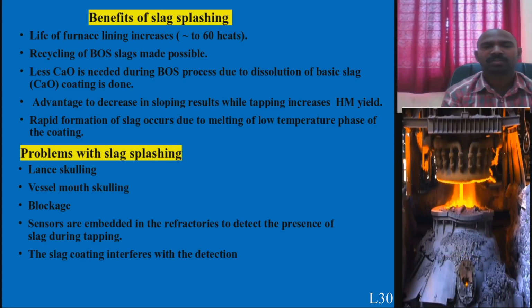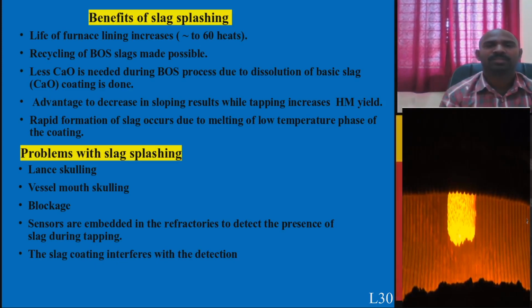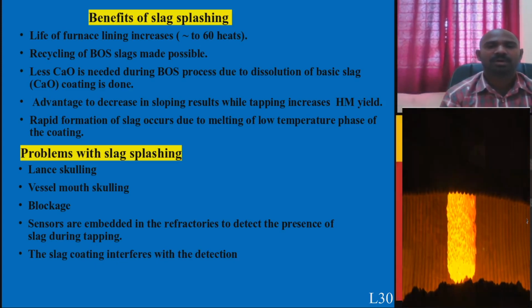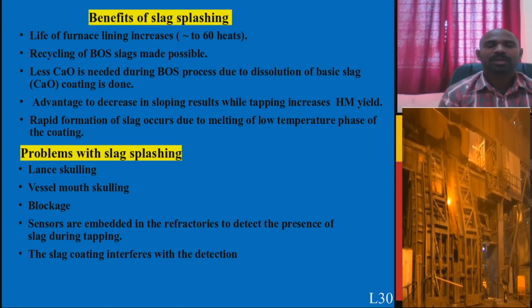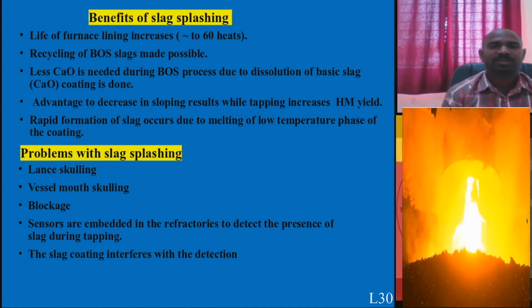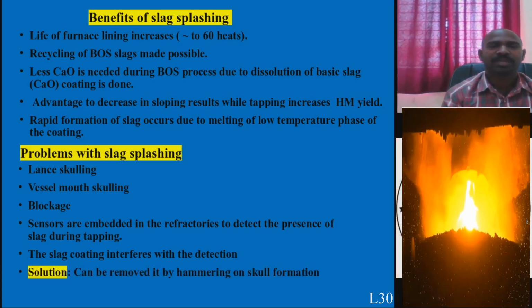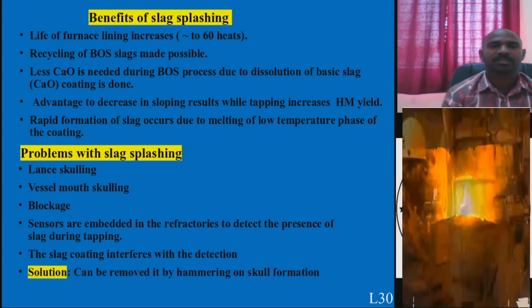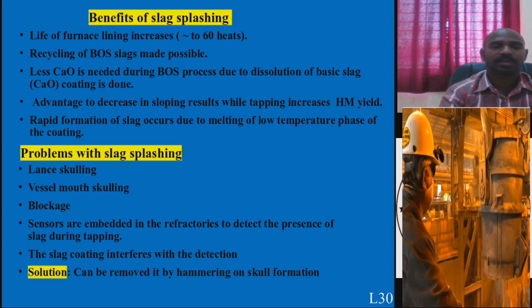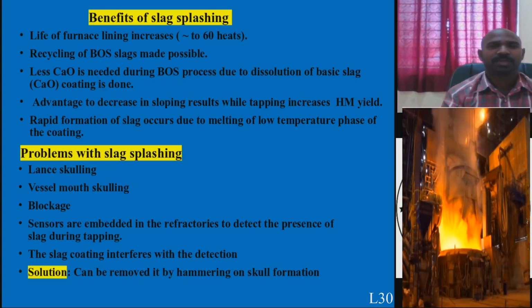It means the slag coating is interfering with the detection of temperature, the gases which evolve, and the live calculation of compositions gets disturbed. The solution is that it can be removed by hammering, whether it is skull formation or blockage.